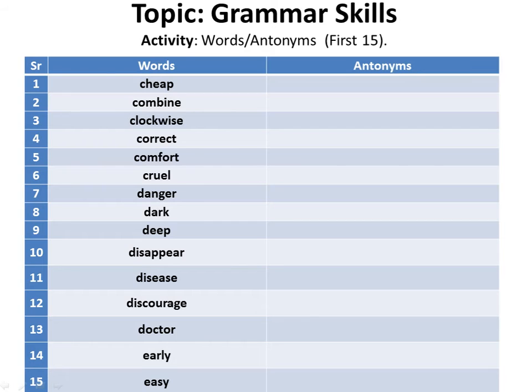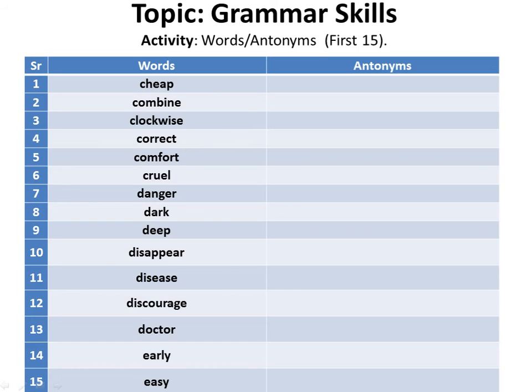Comfort, you also know comfort. It is a place where you feel peace. Cruel means very tyrannical, a tyrant means violent. Cruel basically refers to a tyrant, one who commits oppression. Danger, dark, deep, and these three words are very easily understandable.